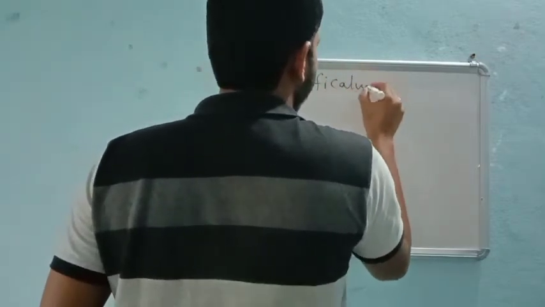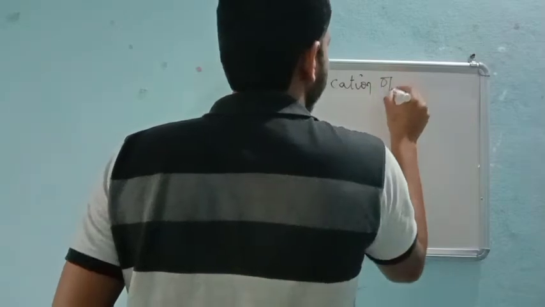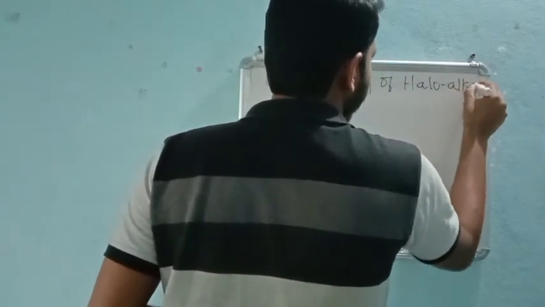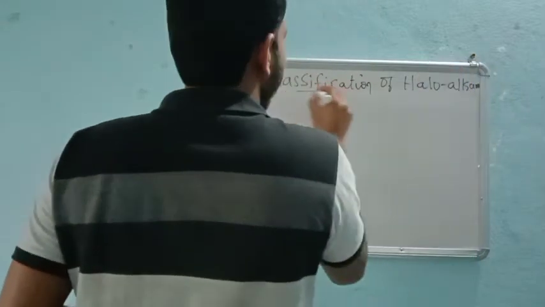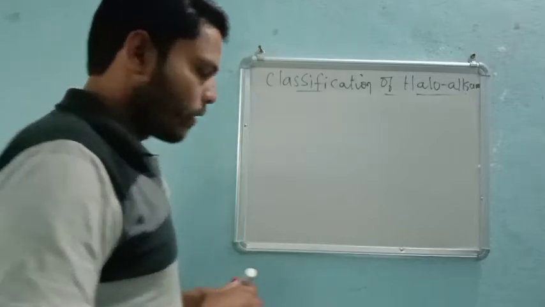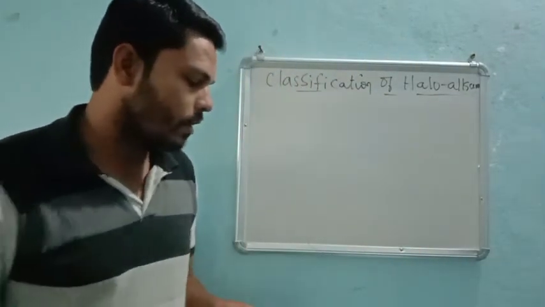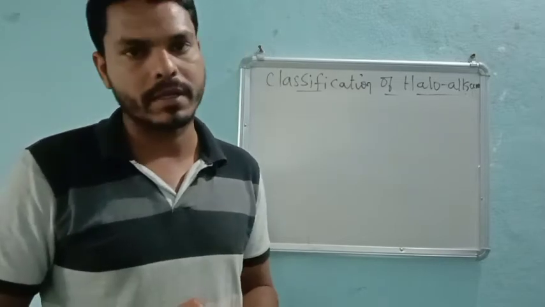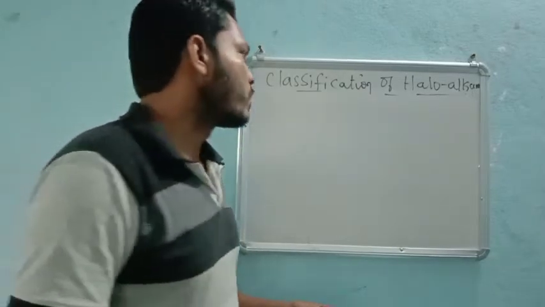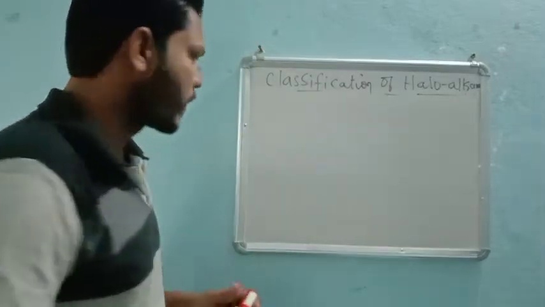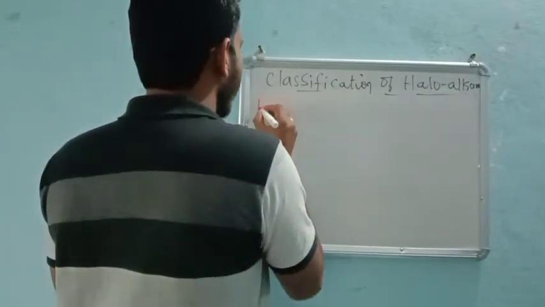Classification of haloalkanes. Already we know what haloalkanes are. So now, these haloalkanes can be classified based on the number of halogen atoms present in them, right? So based on the number of halogens present, we can divide or classify them into three